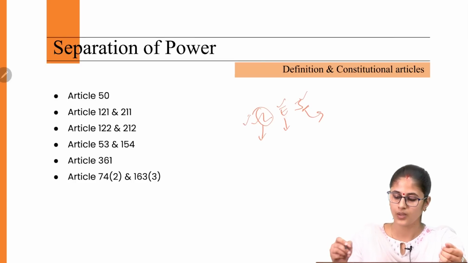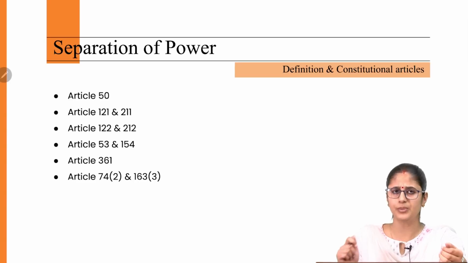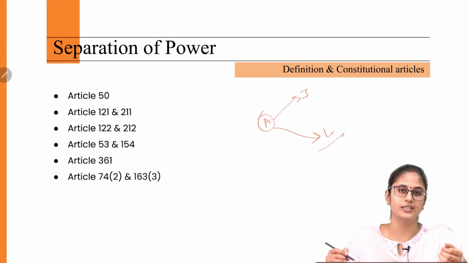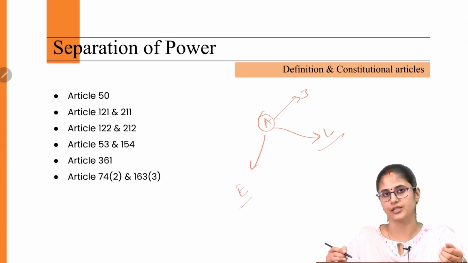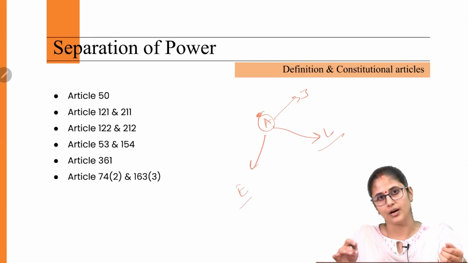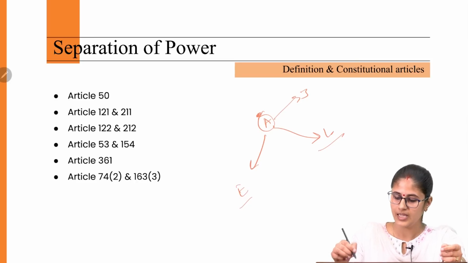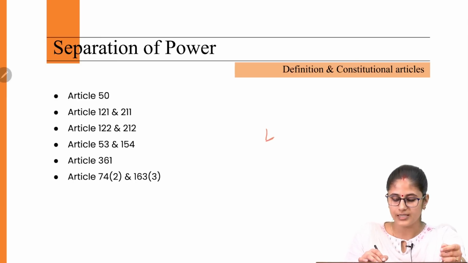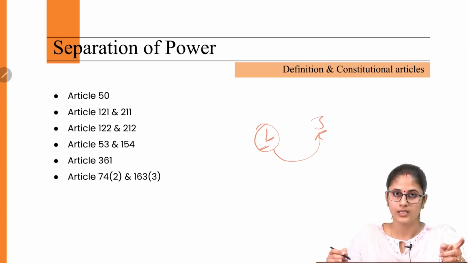a particular case. Now, the separation of power is based on three principles. First, if an individual A, let's say, is a part of the judiciary, then A cannot be a part of the legislature or the executive. So if a person is a part of a particular organ of the state, the same person cannot be a part of another organ of the state. This is the first principle. The second principle is that one organ, let's say the legislature, is not allowed to interfere in the functioning of another organ, the judiciary. This is the second principle.